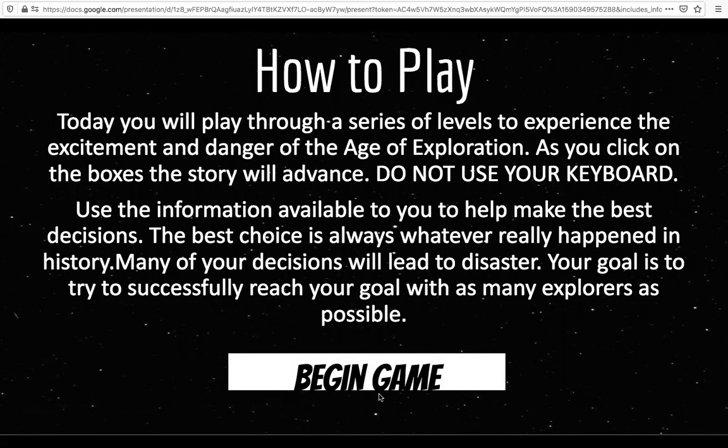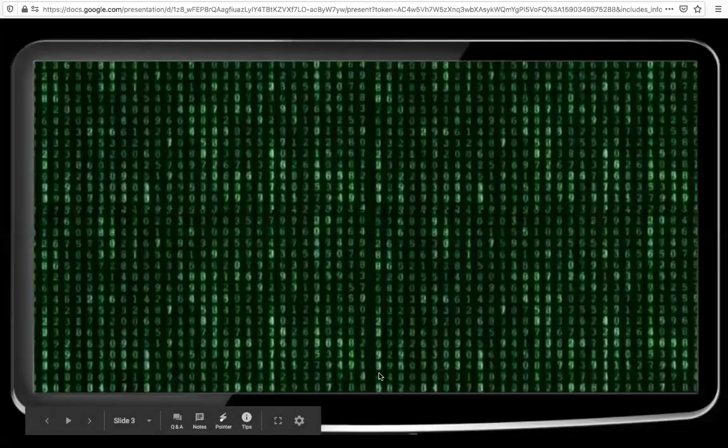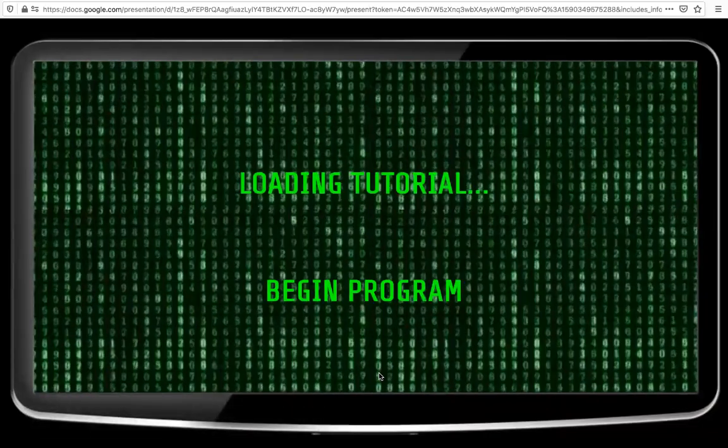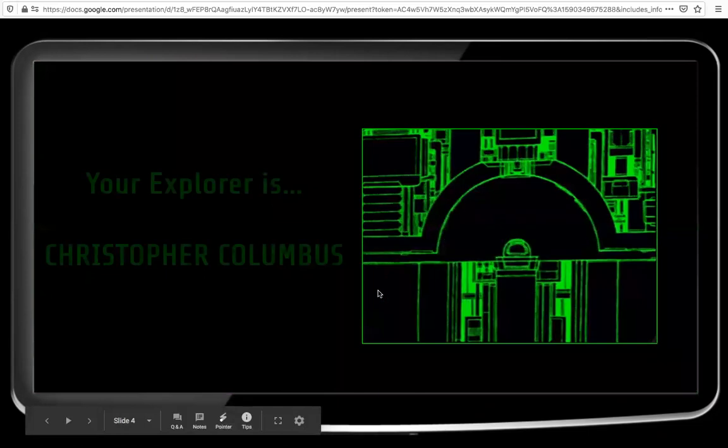Sometimes you're going to win, sometimes you're going to lose. The goal is to try to successfully reach your goal with as many explorers as possible. So, winning the game. To begin, just click on Begin Game, and it's going to load the tutorial. And when you're ready, you click on Begin Program.